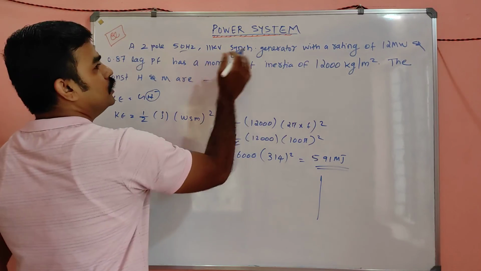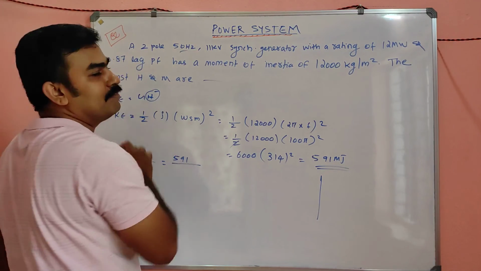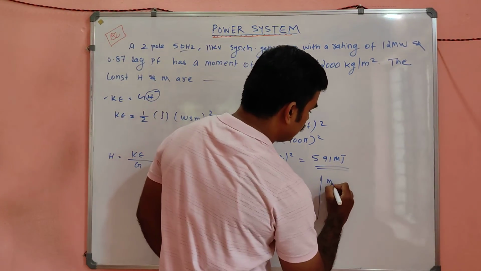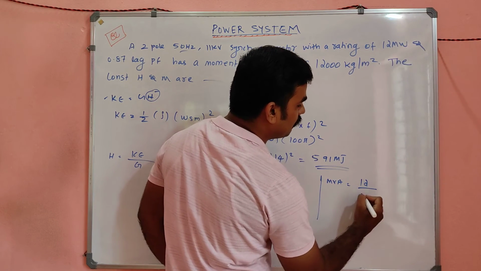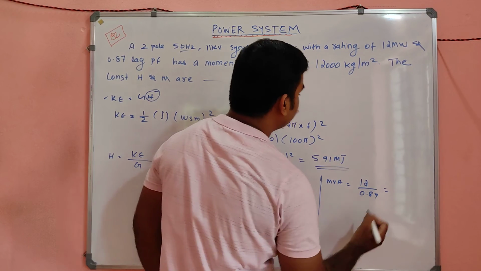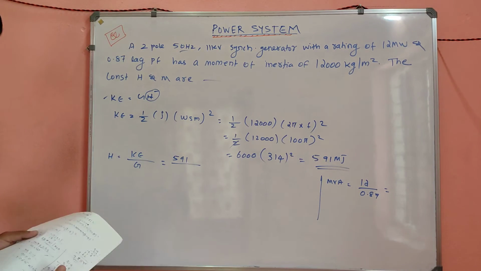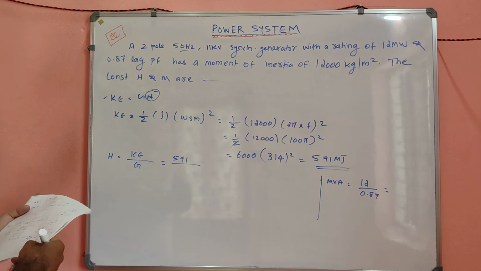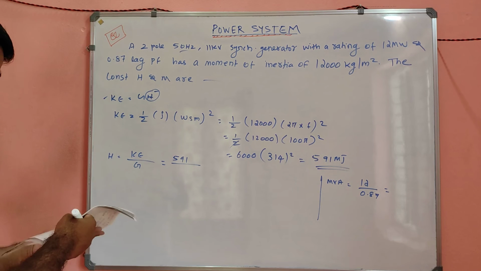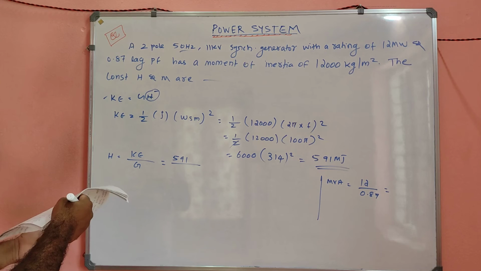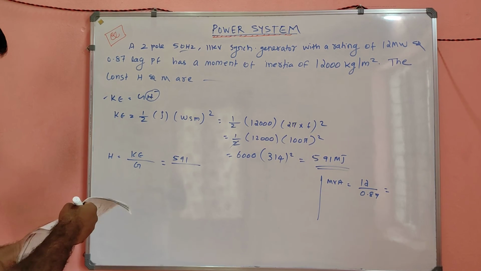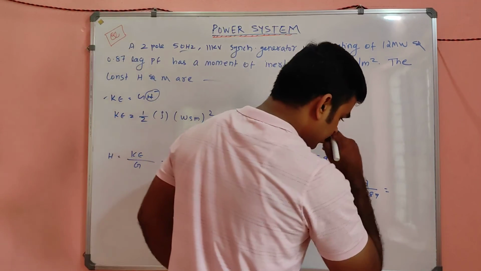We have 12 megawatt at 0.87 lagging. So the MVA rating is 12 megawatt divided by 0.87. Correct? So 12 divided by 0.87, what will you get?